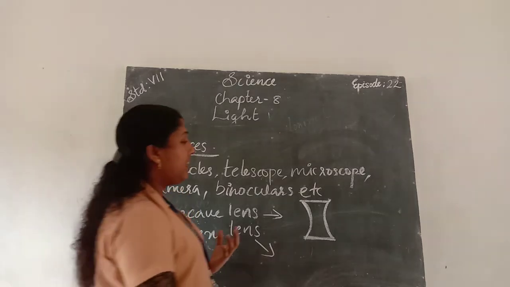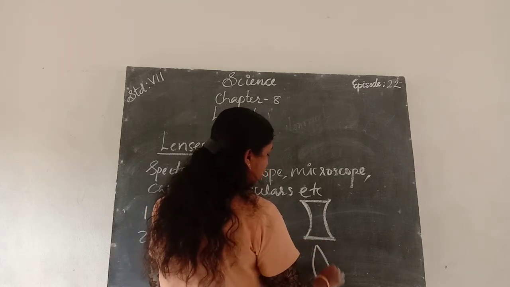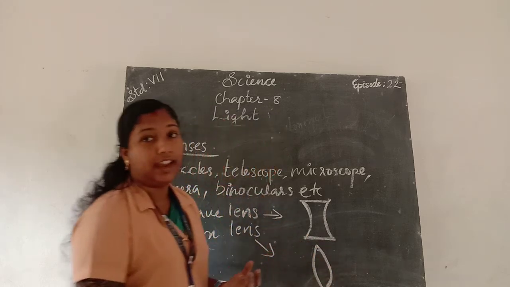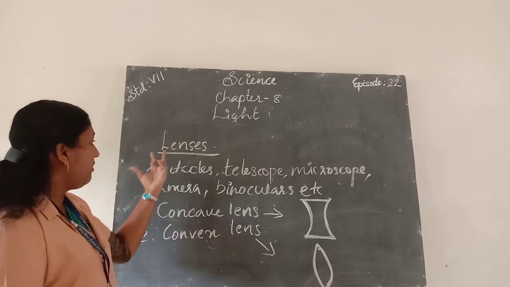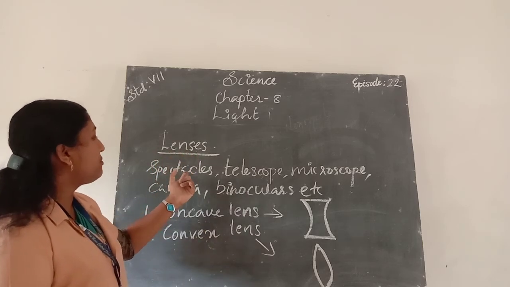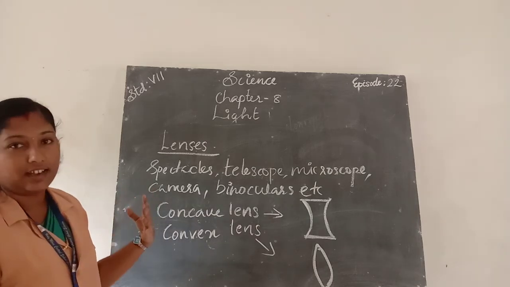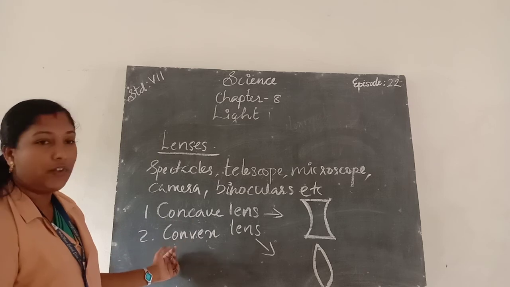Convex lenses are thicker at the middle than at the edges. So there are two types of lenses, concave lens and convex lens.